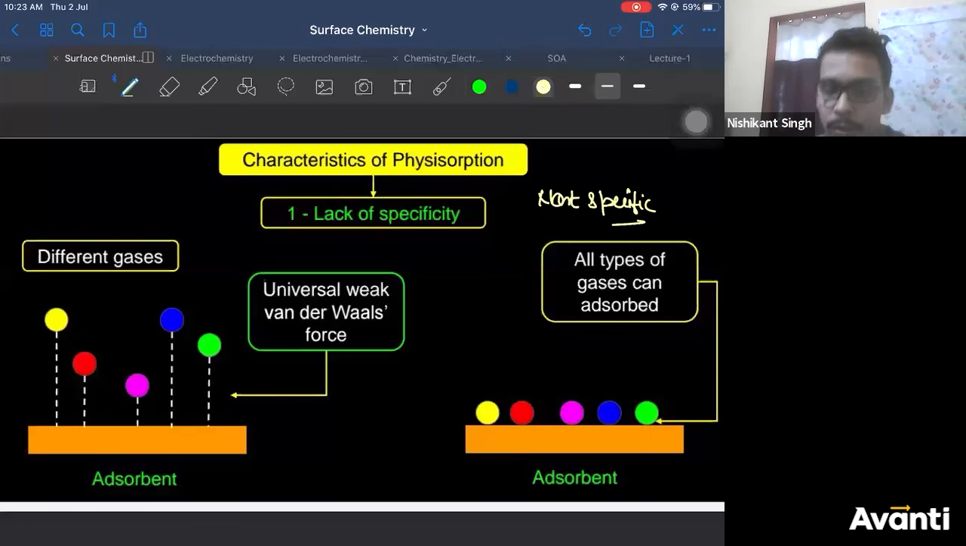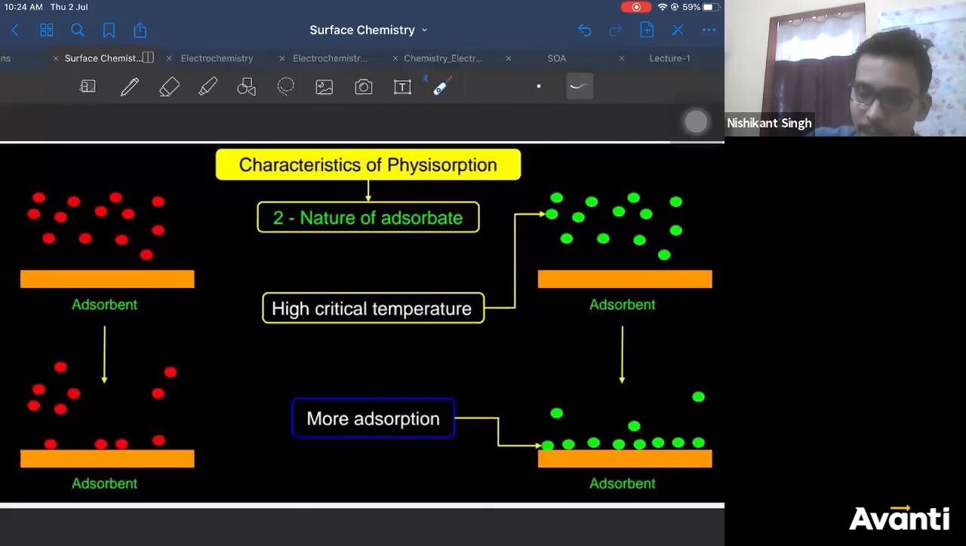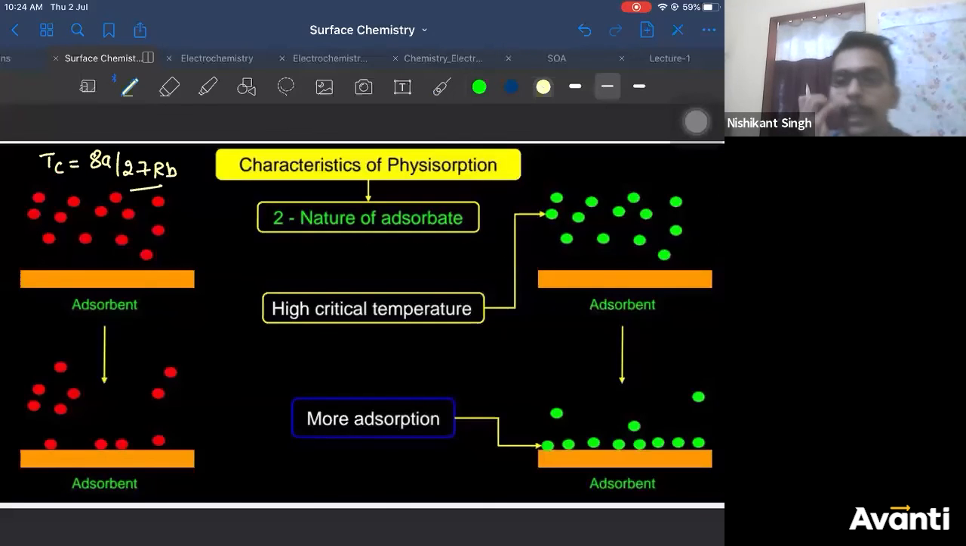Let's take the next property, that is nature of adsorbate. This is very important. More questions have come from it. There are a lot of different gas molecules. We know from states of matter that every gas molecule has a different critical temperature, given by 8a by 27Rb.